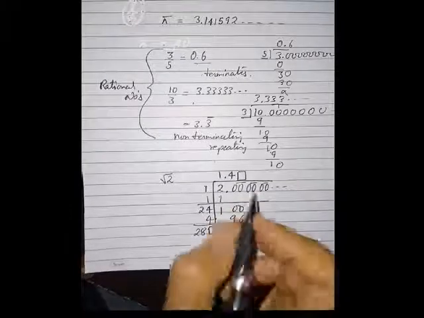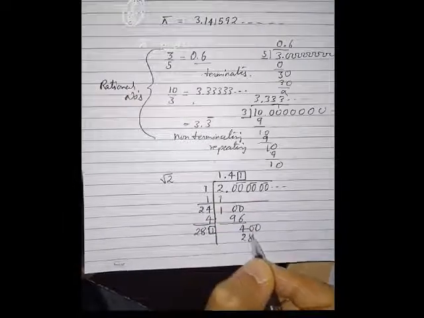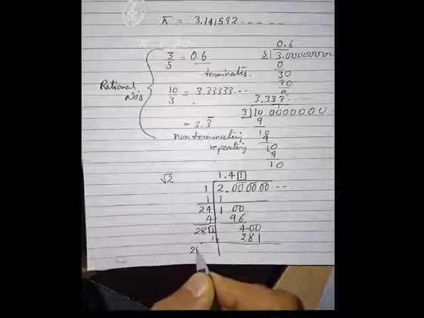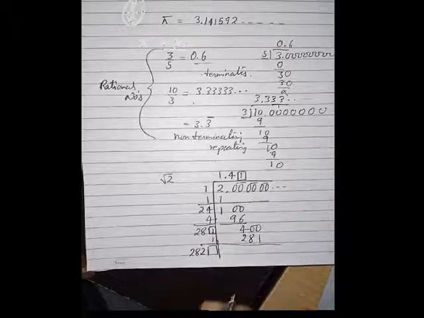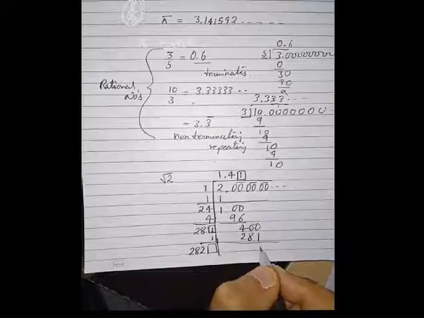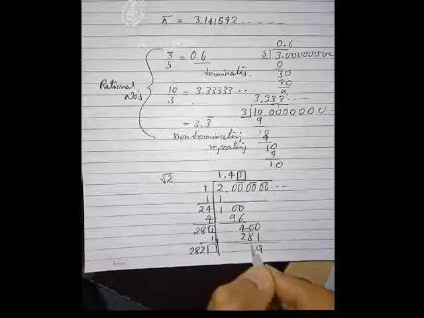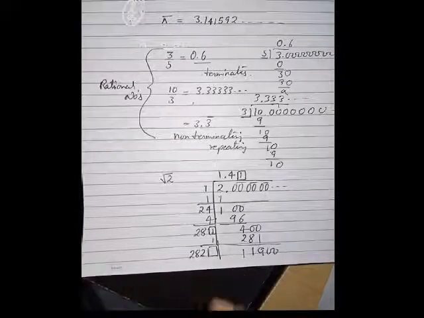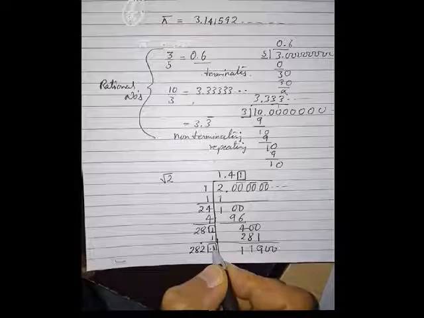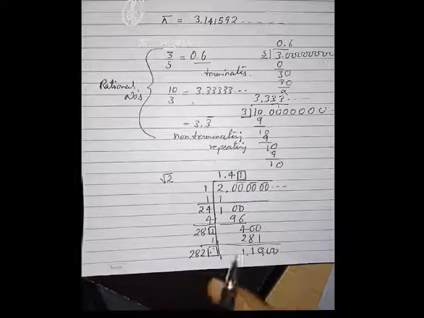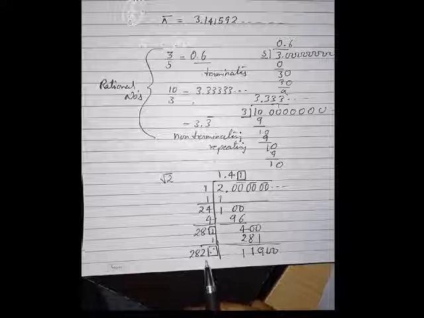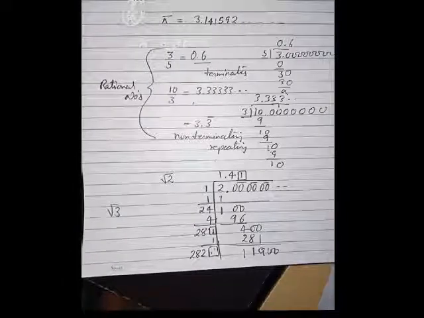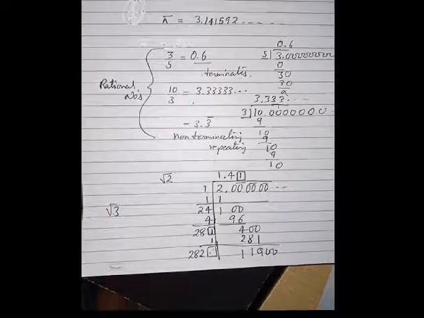So 281 times 1 gives 281. Now because I have multiplied by 1, I have to add 1, and I get 282. Now again a digit is required here, and let us solve this. Here I will get 9, 1 and 1 and a pair of zeros, and again some value is required here, so you can calculate it and keep on dividing. This is the method I have shown you to find the value of square root of 2. Similarly, square root of 3 is also an irrational number. So these are irrational numbers and many more are there.